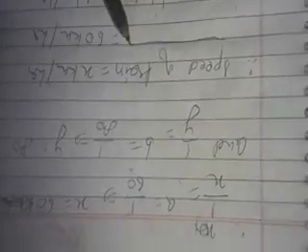Now, what do we see? That the speed of the train, which we assumed as x km per hour, is now 60 km per hour, and the speed of the bus, which we assumed as y km per hour, is now 80 km per hour. Now, you have to write down your homework.